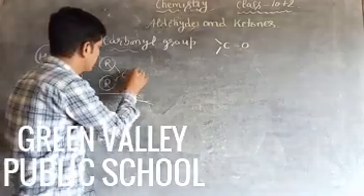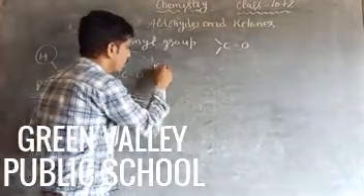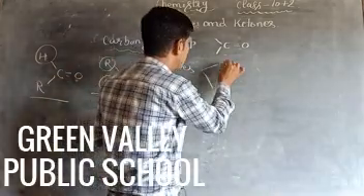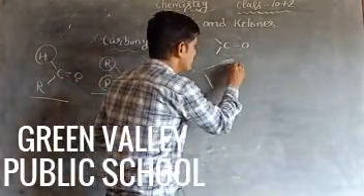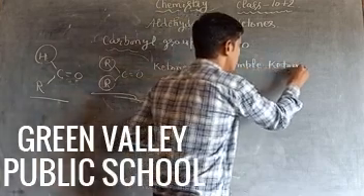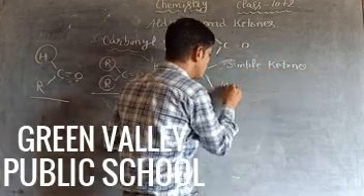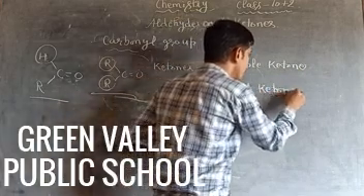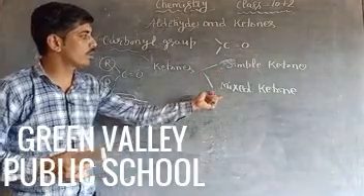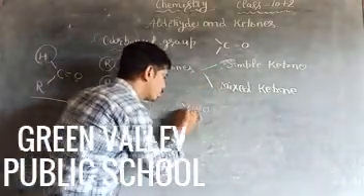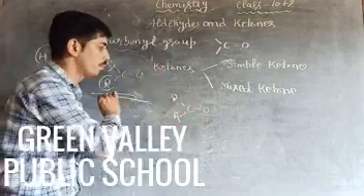Ketones are of two types. First one is known as simple ketones, and second one is known as mixed ketones. So what is the difference between simple ketones and mixed ketones? In case of simple ketone, the same alkyl group joins.